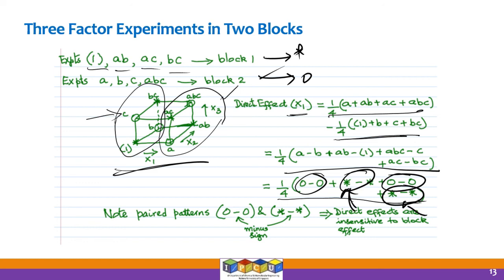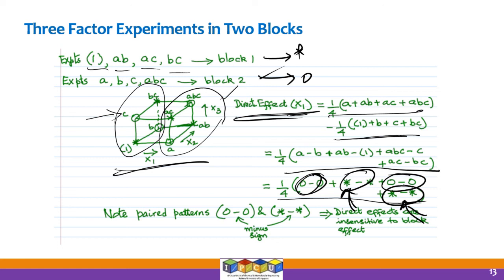Star cancelling with one star, another star cancelling with another star, right? Same for circle. So if the skill level of people is different and they introduce a systematic bias in their experimental data, that will be taken care of. So the direct effect will not be affected by the differences in skill levels of operators and the systematic biases that skill level might introduce in the experimental data.